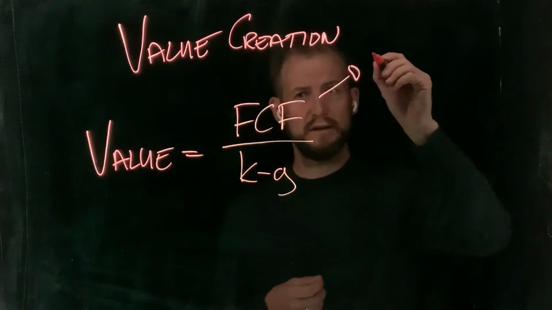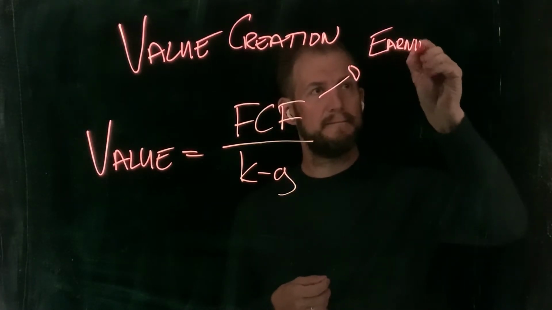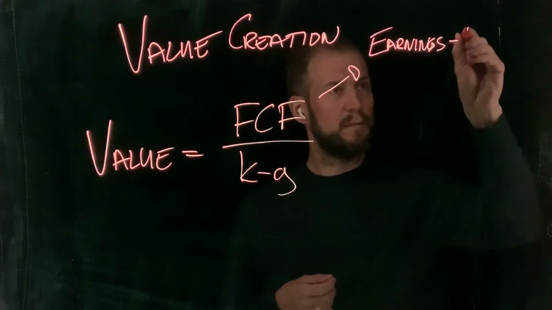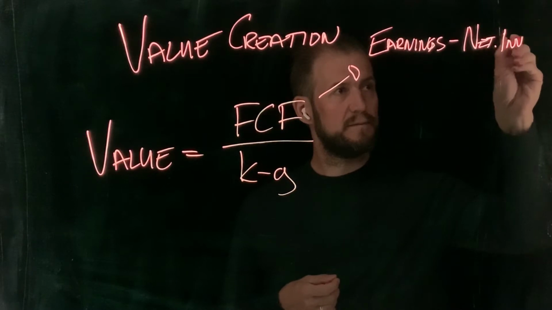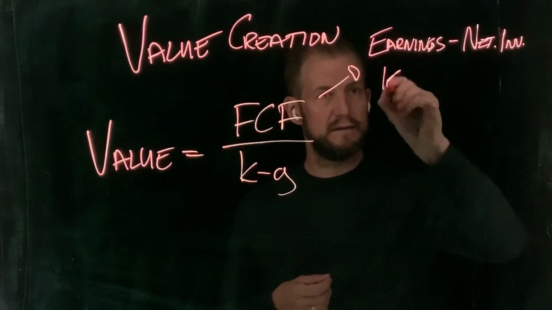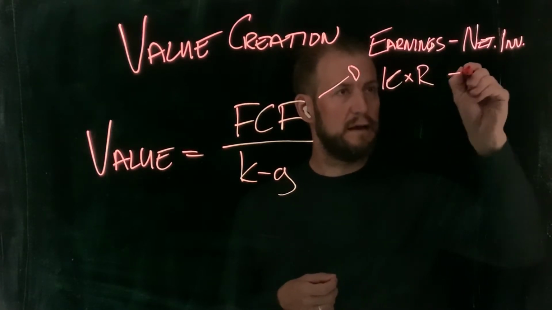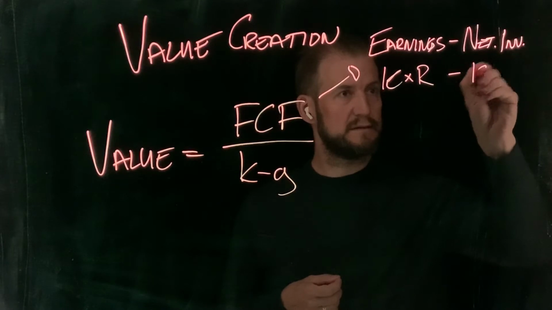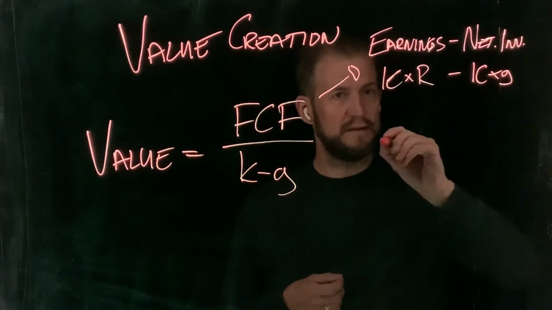And if we take a look at this free cash flow, that's essentially earnings minus net investment. And what is that? Well, earnings is essentially the return on your invested capital, and net investment is the required growth in your invested capital.